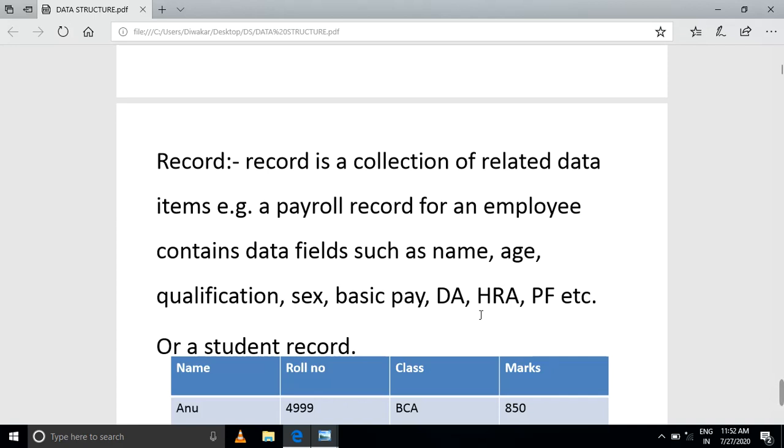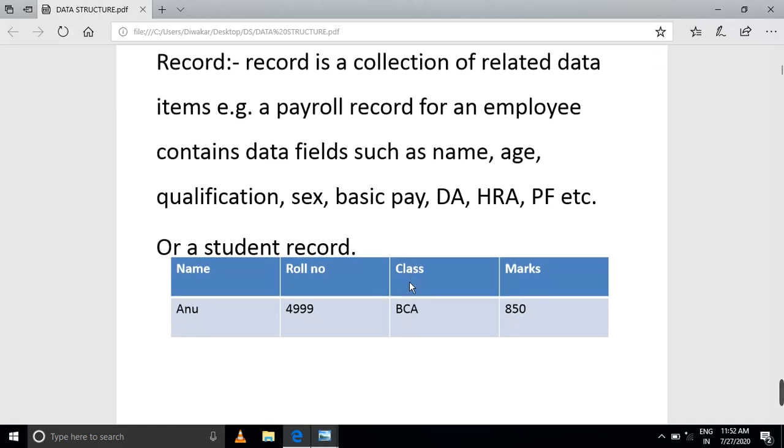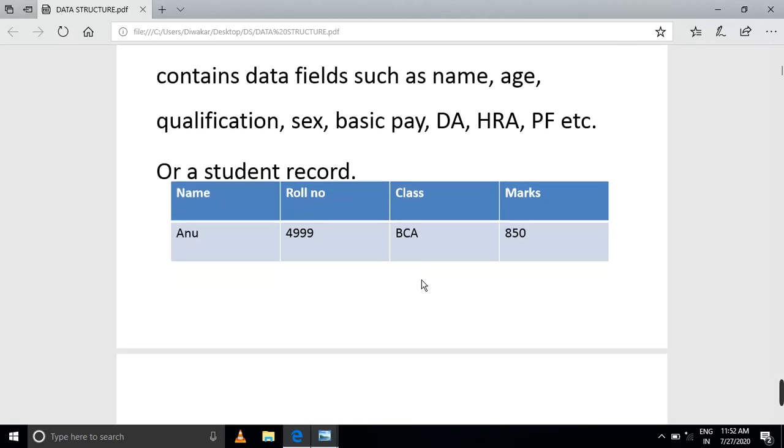Your name, first your register number. This is important. Why? Because you are studying in this college based on a register number. Your name is not a matter. You are calculated only by your register number. After that, your name, which department, which year, and then your report, each and everything. For example, you are given name and roll number, class, and marks. These are the things we calculate for your